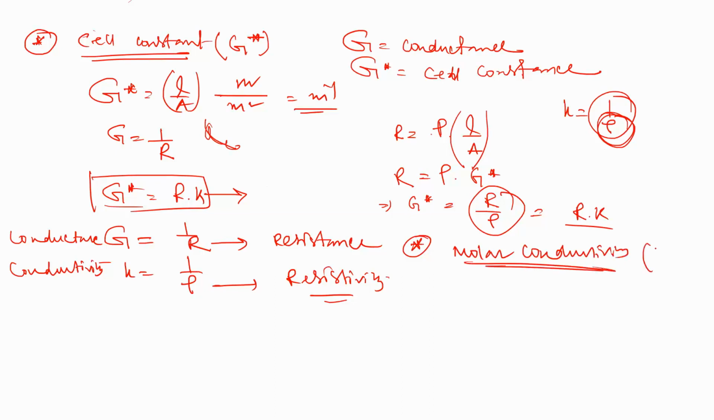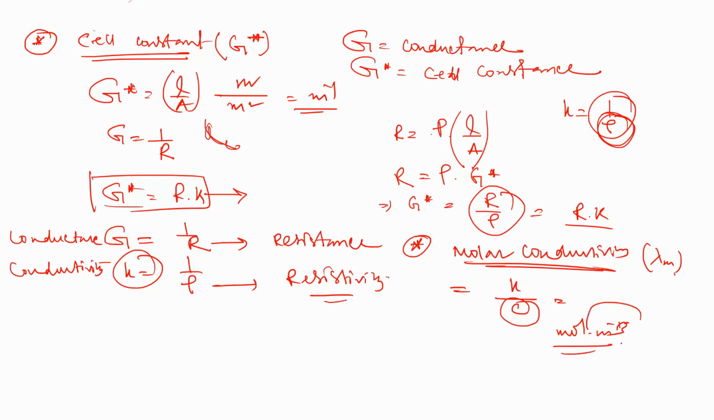Molar conductivity equals chi M, which is the conductivity divided by C, where C is the concentration. Basically, what will the concentration C be? The concentration will be moles per meter cubed.